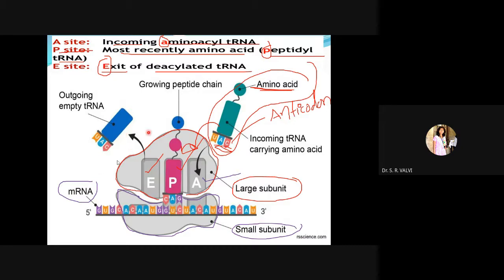Now the tRNA function is over. The tRNA function is to carry the amino acid, anchor to the A site on the ribosomal subunit, and interact with the codons of mRNA.